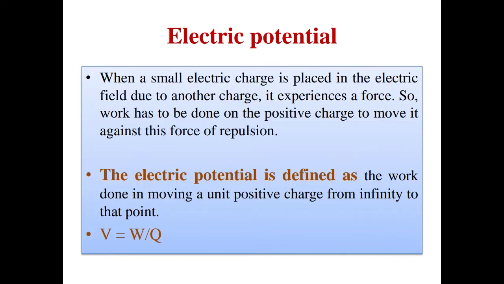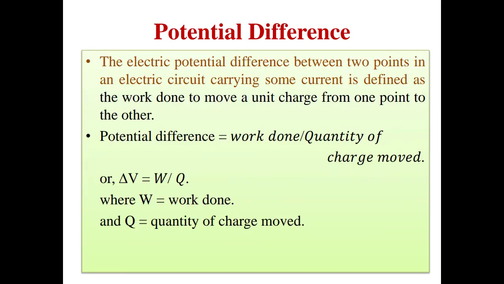When we were defining electric potential, the charge was brought from infinity to a particular point. But when we define potential difference, the charge moves from one point to another point. Potential difference means work done divided by quantity of charge moved.